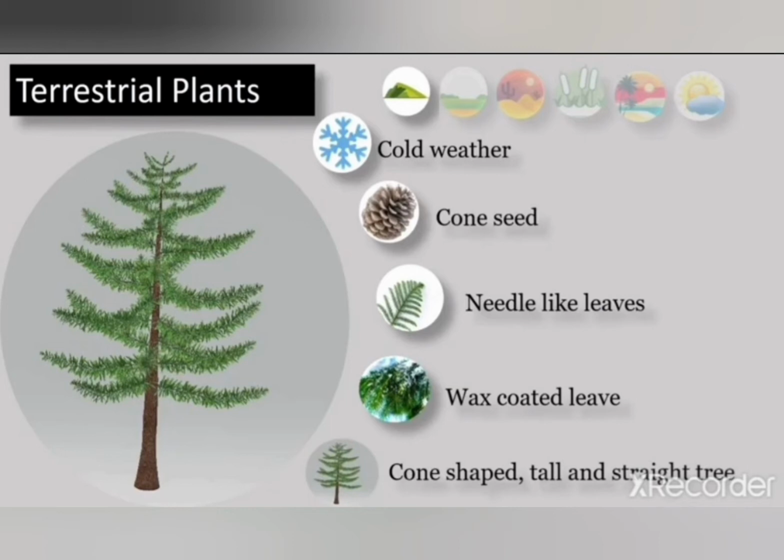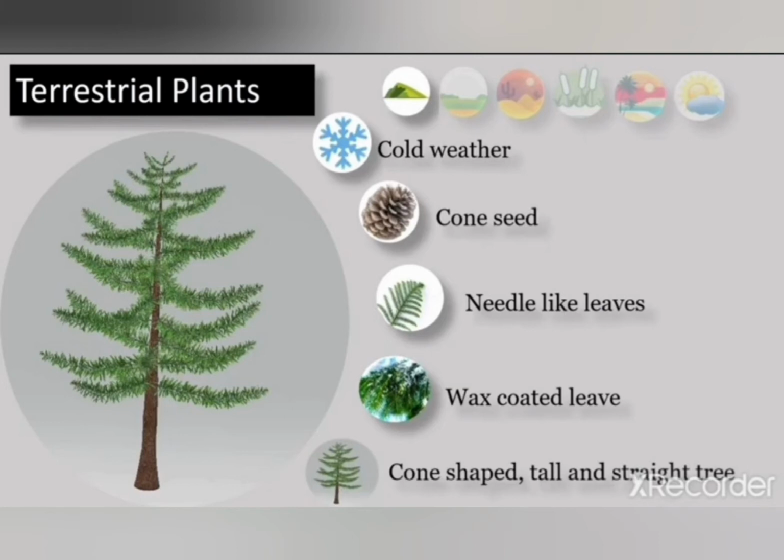The plants growing in hilly regions have leaves just like needles, and the leaves are coated with wax, so that they cannot be damaged by the snow. Okay, student, and the plants found in hilly areas or mountainous regions are cone shaped, tall and straight.